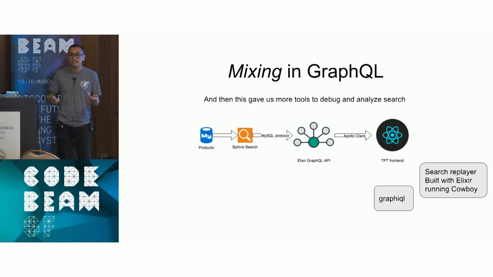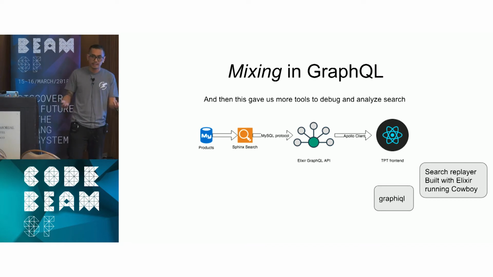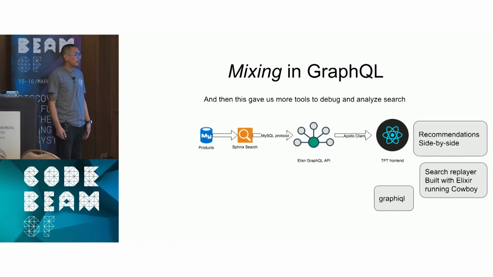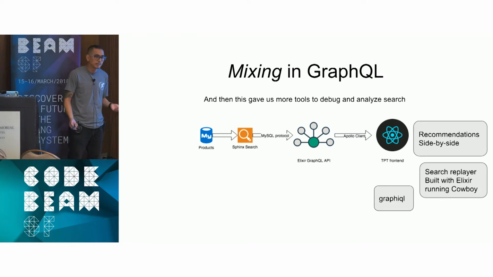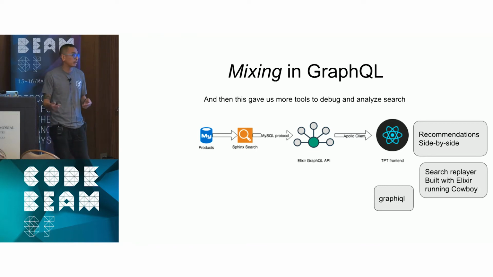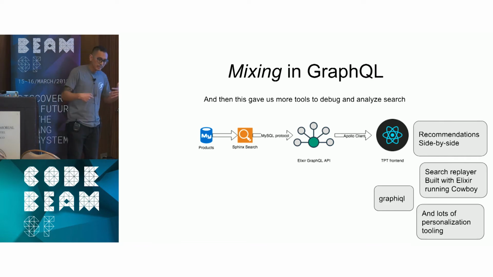As a search team, as a command line tool, just to see some quick metrics, Cowboy was thrown in the mix so we could have an interface to see the quick data. We built out some more tooling on the personalization side, just so we could do a lot of heavy querying on the GraphQL that we're doing, and lots more personalization tooling.